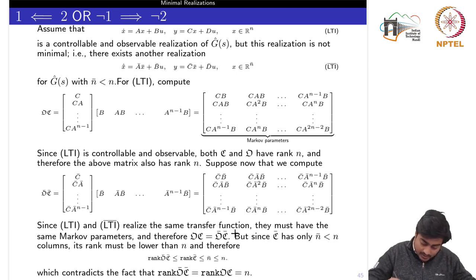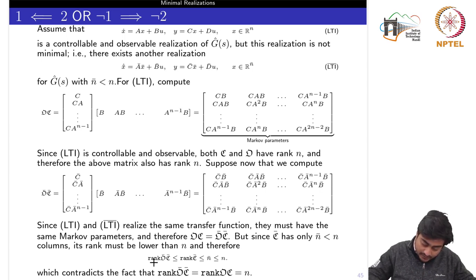But since C bar, which we know already here, has only n bar columns, which is less than n, its rank must be lower than n, because the dimension of this X bar is n bar. So if this pair is controllable, then the rank of the controllability matrix would be at most n bar, which would definitely be less than n, right?